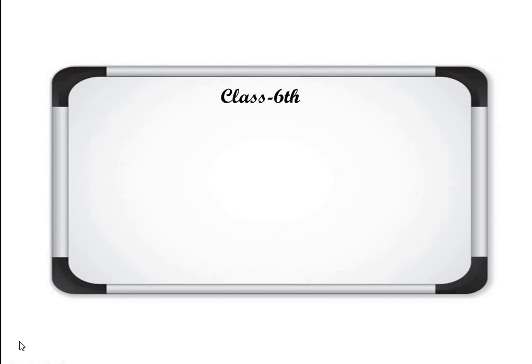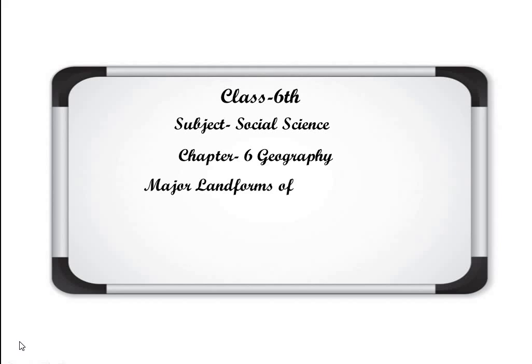This is class 6th, subject Social Science, chapter number 6 of Geography. We are going to start today and the name of the chapter is Major Landforms of the Earth.